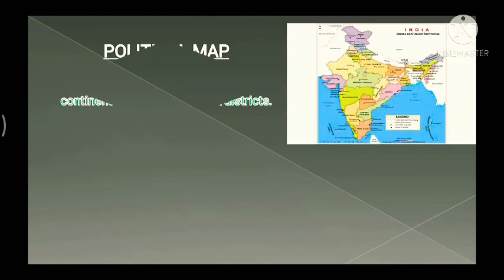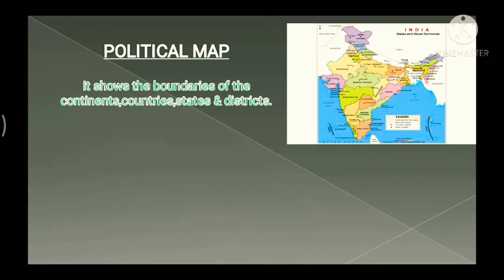So first of all we have the political map. Now children, what is this political map? It shows the boundaries of the continents, countries, states and districts. It also shows the capitals of different states and countries, and important cities and towns.